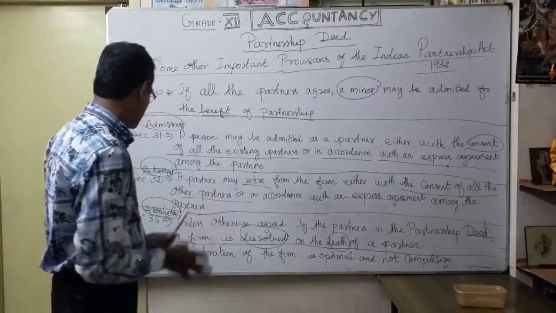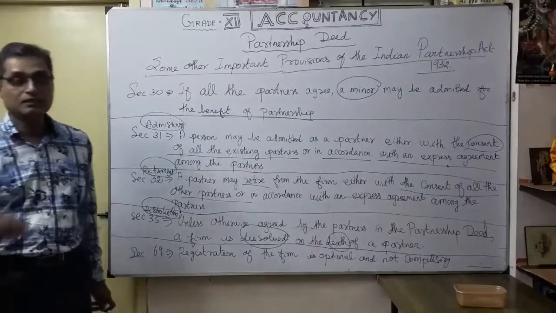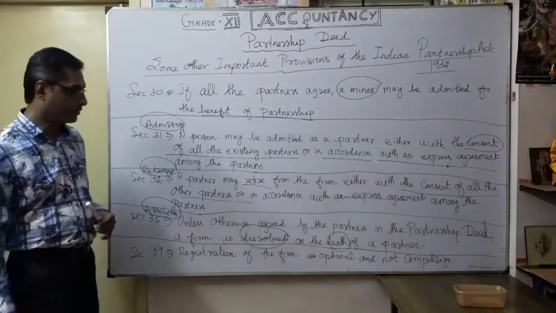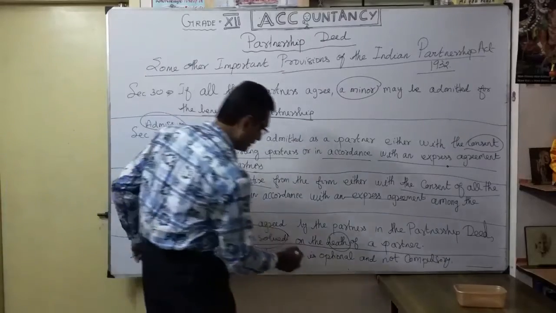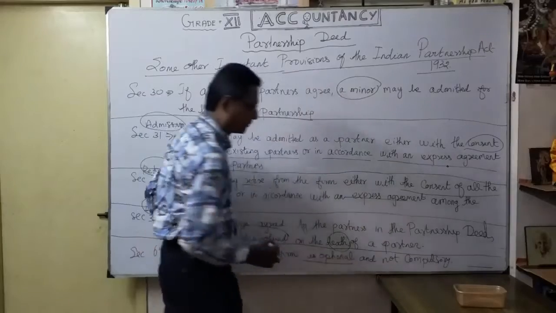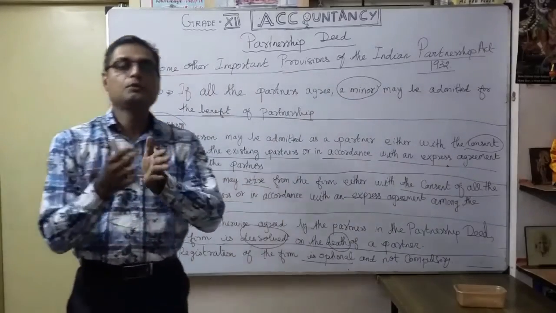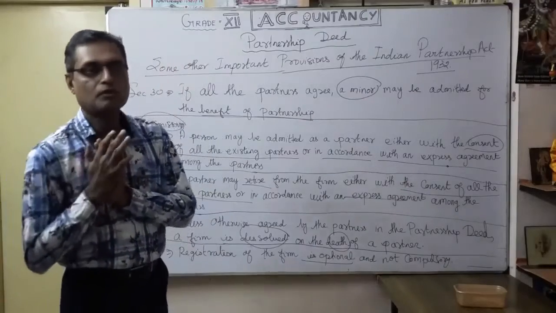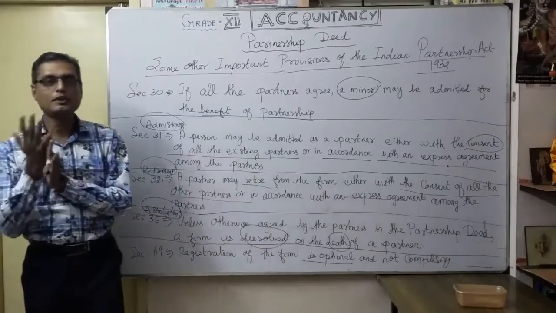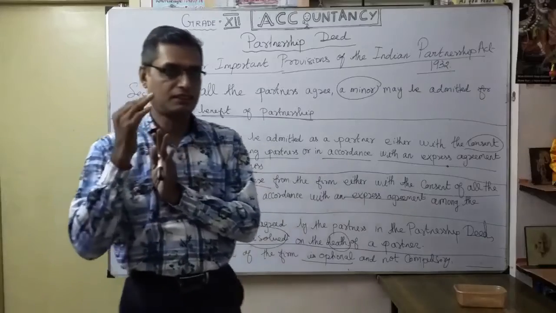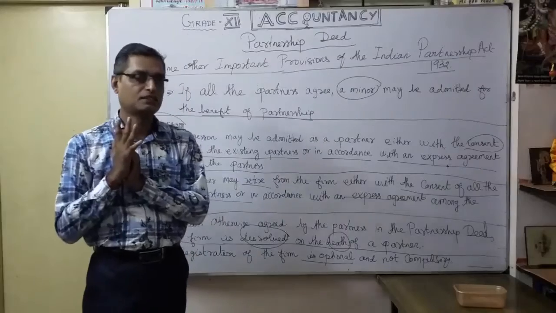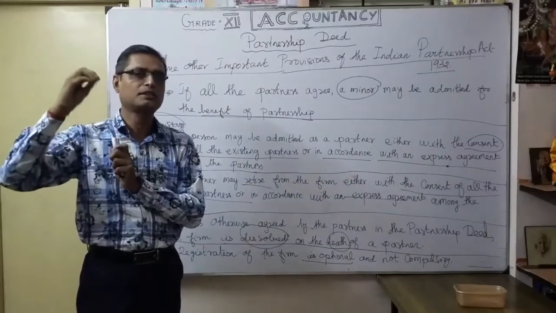Okay. Finally, section 69, very important. Here what they are trying to say is that registration of the firm is optional, it is not compulsory. So we can register the firm or not, up to the partners' decision. They can register or may not register. It's not mandatory that there should be registration.